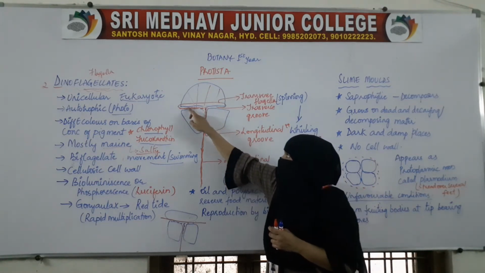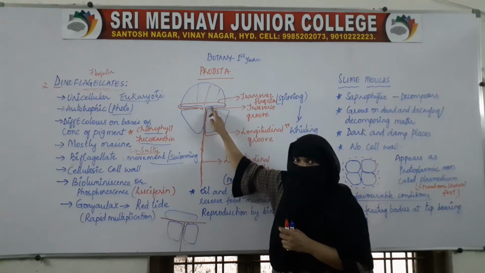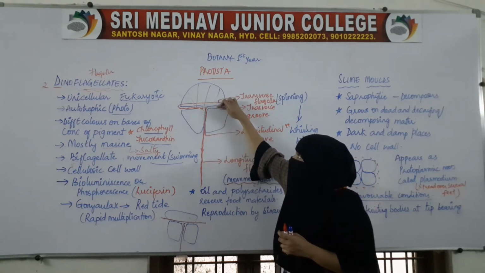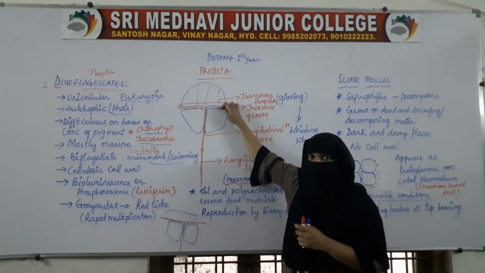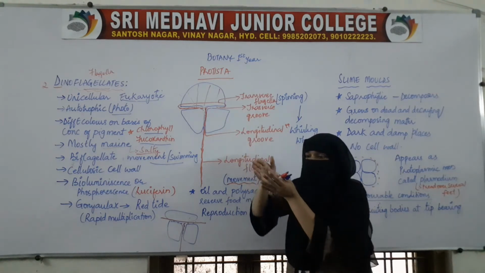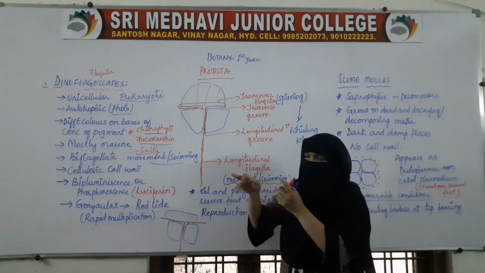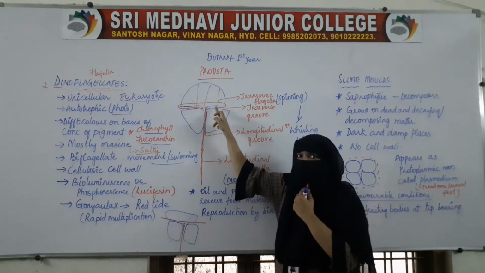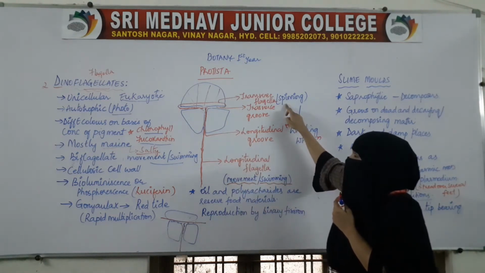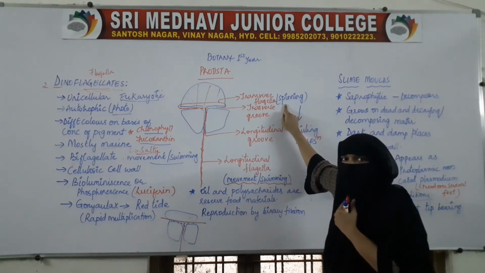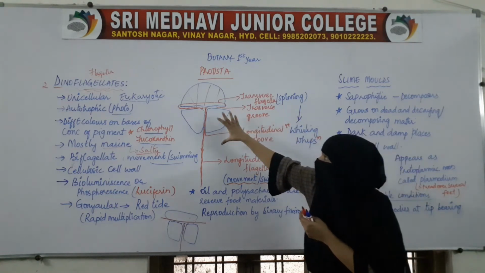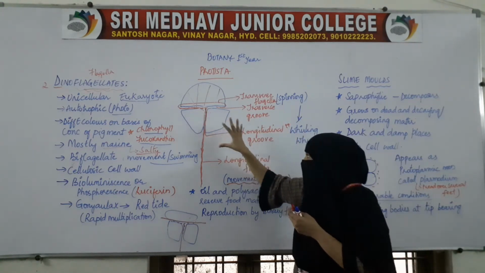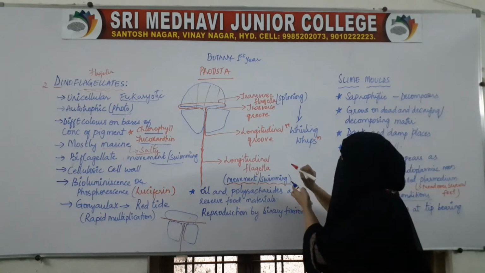When this transverse flagella, which is inside, moves, the cell will spin, and because of the spinning movement, these dinoflagellates are also called whirling whips.